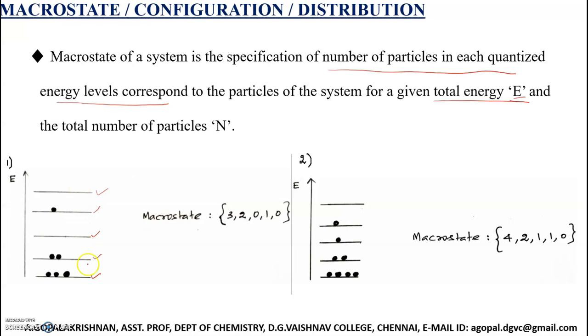Listen, these energy levels are obtained using quantum mechanics.